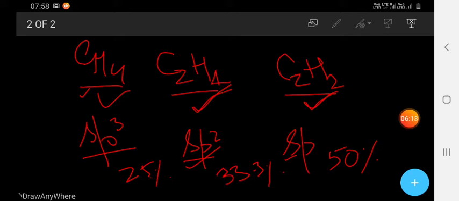So s character is 25% in sp3. If there is more s character, it means the carbon is more electronegative. So the most electronegative carbon is in which compound? It is C2H2 here. You have to remember this point also.